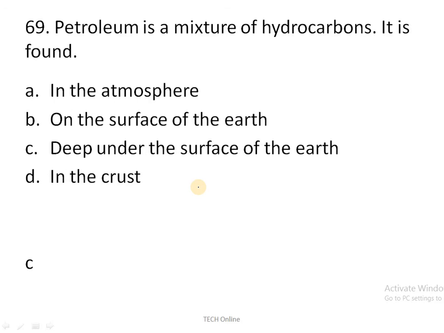Petroleum is a mixture of hydrocarbons. It is found where? See, the correct option is deep under the surface of the earth. It is not on the surface of the earth, nor in the atmosphere, nor in the crust. It is present only deep under the surface of the earth. So C is the correct answer.